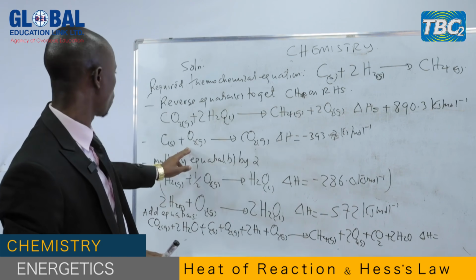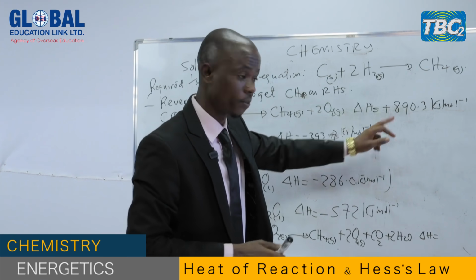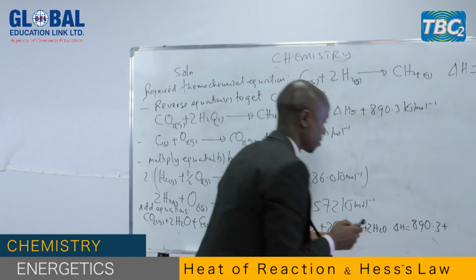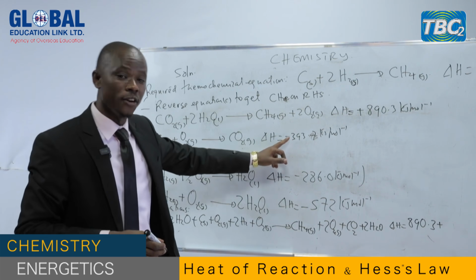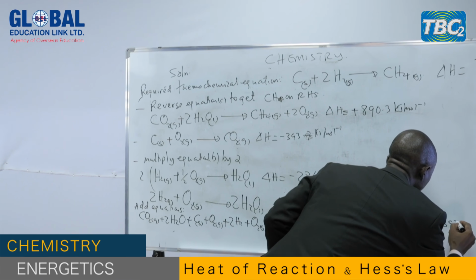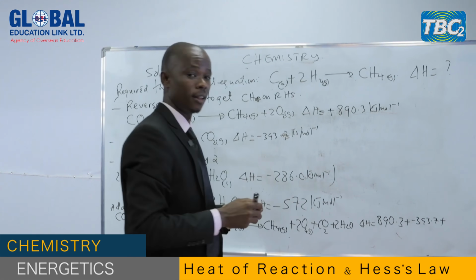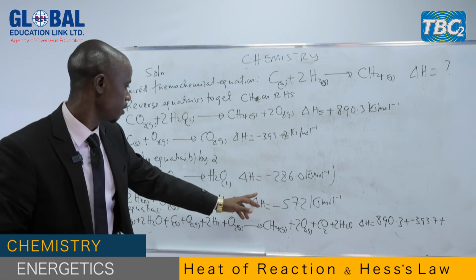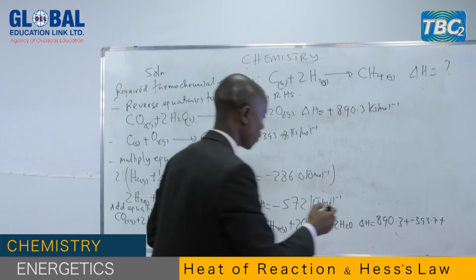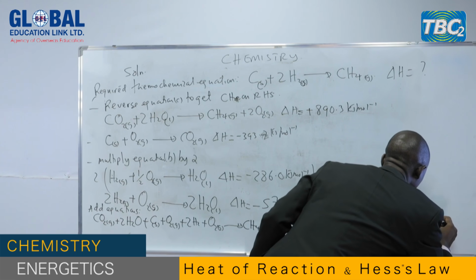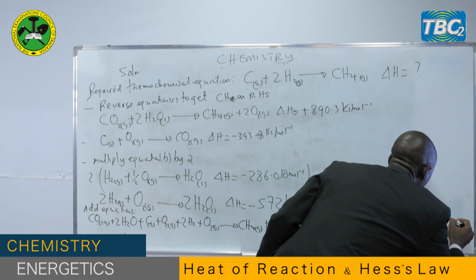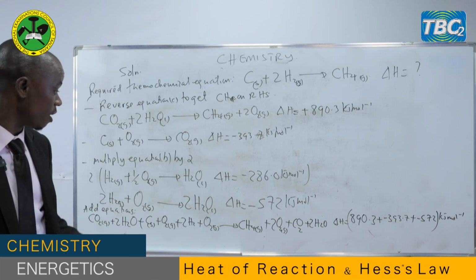So you add. The first one was positive 890.3 kilojoules per mole, plus the second one, negative 393.7 kilojoules per mole. The third one is negative 572 kilojoules per mole. All these are in kilojoules per mole. Now we have already done that.